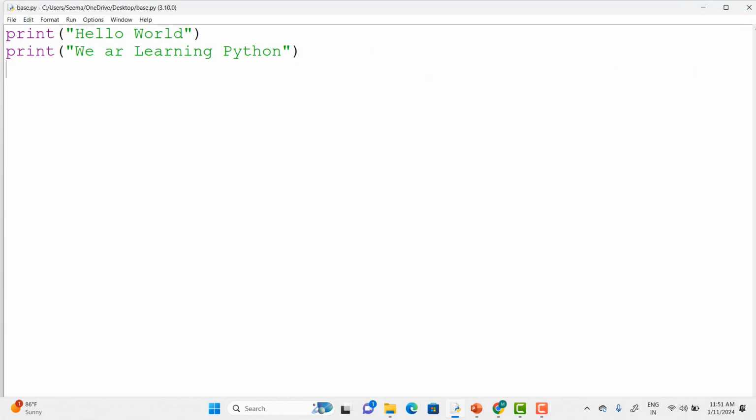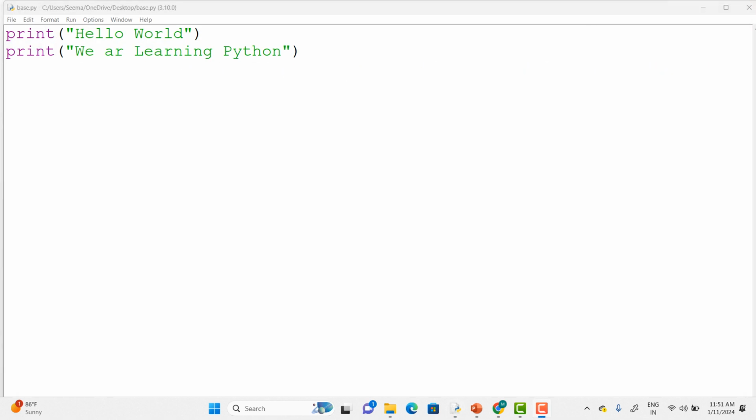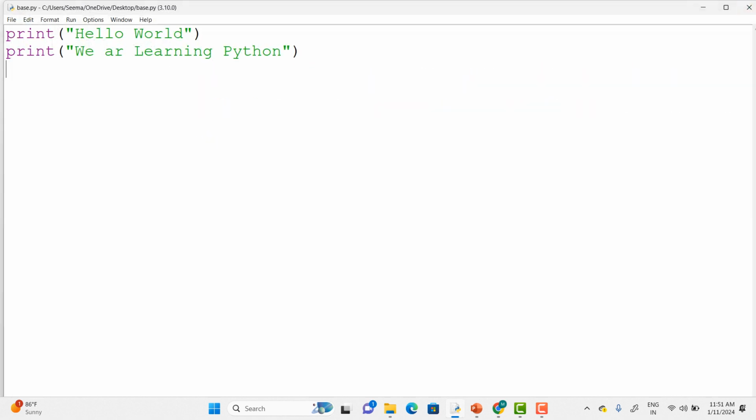Let me close it and run it again and show it to you. I will be using F5. Hello world, we are learning Python. I hope you are able to get it. If this is not working, you can see the Run option available here. You can click on Run Module, and that will also give you the output. On a few laptops, the shortcut key F5 may not work. For a few laptops, you can use Fn F5 or Control F5. So this is about our basic code for printing in the Python programming language.